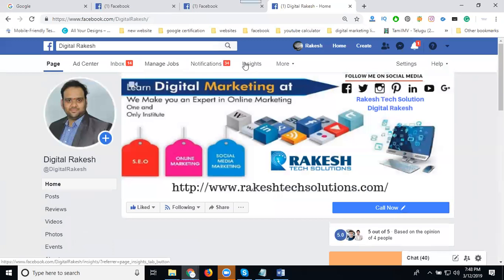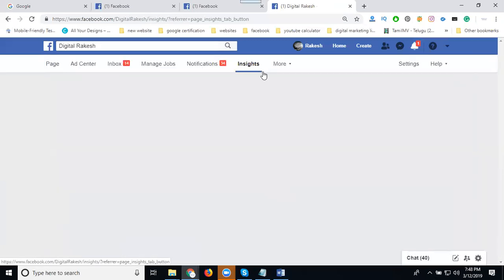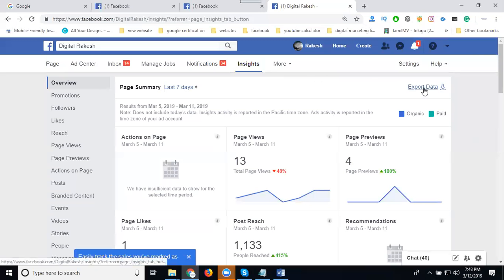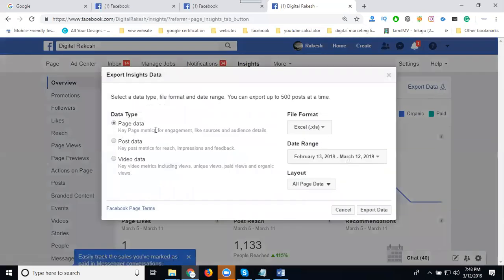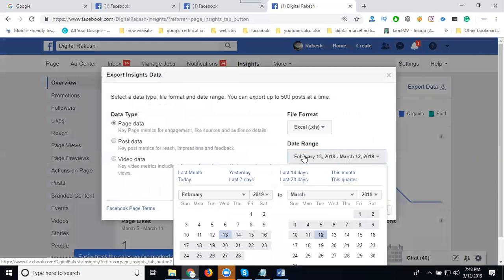The Insights option tracks the report. To export your information, use export data. Just click here. Page data, post data, video data, total page data, in Excel format, with a date range. You can select the date range up to your page creation. It will all be here: last month, today, yesterday, last 7 days, last 14 days, 28 days, this month, this quarter meaning a 3 months report.